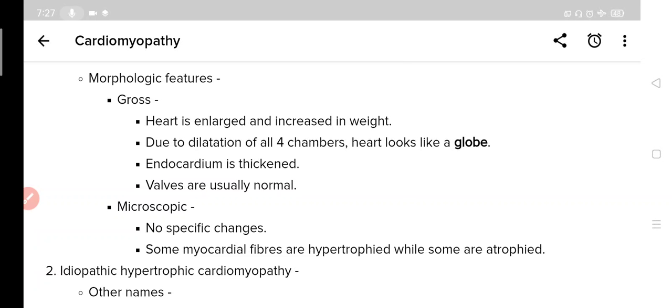Now the microscopic morphological features. There are no specific changes seen under the microscope. There are some changes, but they are not specific to dilated cardiomyopathy, so you cannot say for sure after seeing those changes that this patient has dilated cardiomyopathy. Under the microscope you can see that some myocardial fibers are hypertrophied and some are atrophied. So this is all about idiopathic dilated cardiomyopathy.